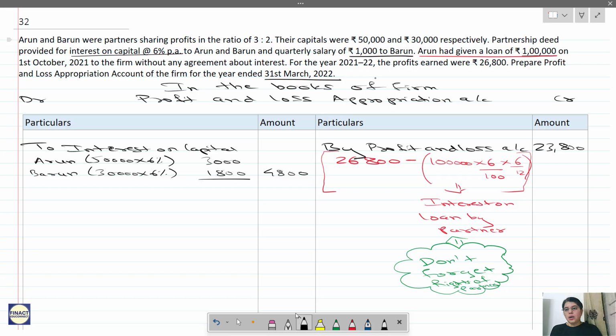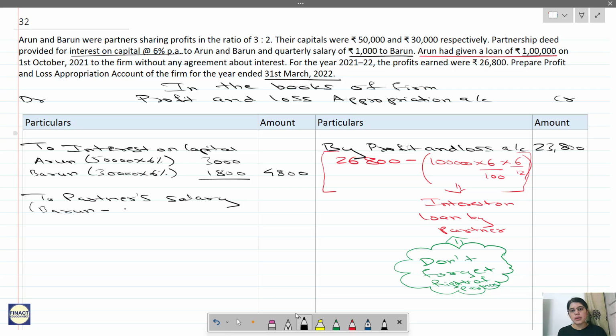Okay, now next, what is given? Quarterly salary of 1000 to Barun. So only Barun is given salary. So to partner's salary, again partner's salary is like an expense, so it will come on the debit side. So whom it is given? Barun.